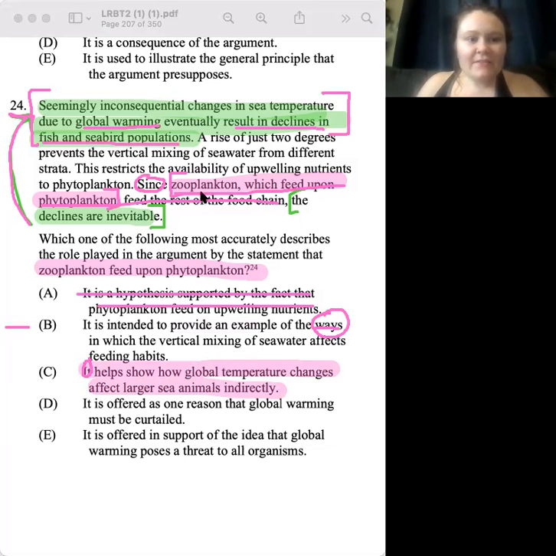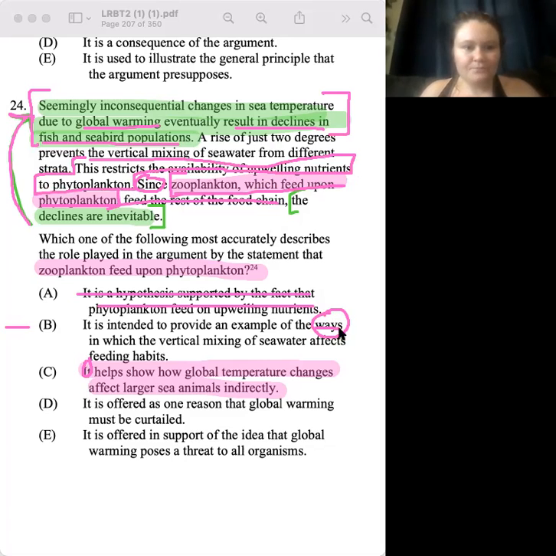I do think that Z, which feeds upon P, is an example of... well, actually, if it was the sentence before, this restricts the availability of upwelling nutrients to P, that could make it correct if it said just one way, is an example of a way rather than ways. But Z feeding on P is just a fact that's needed to help show how global warming affects other animals indirectly. And then it says it is offered as one reason that global warming must be curtailed.